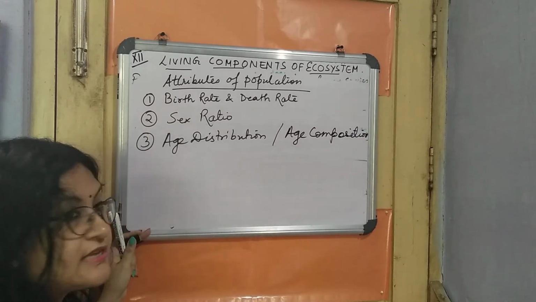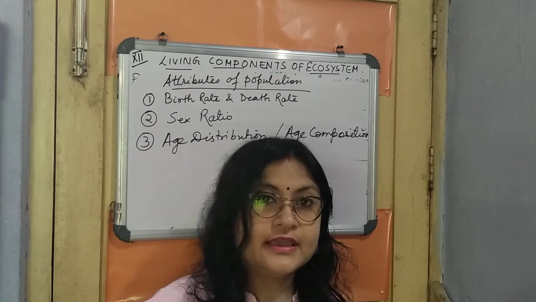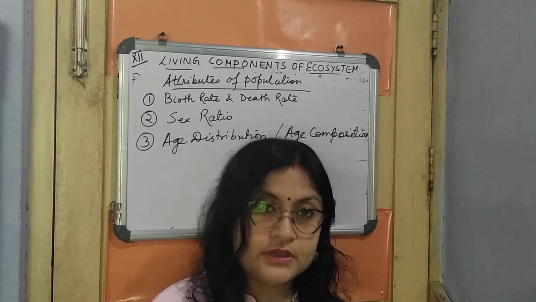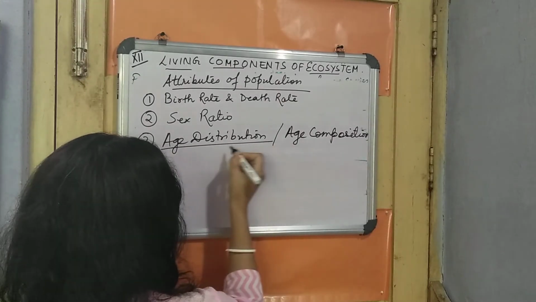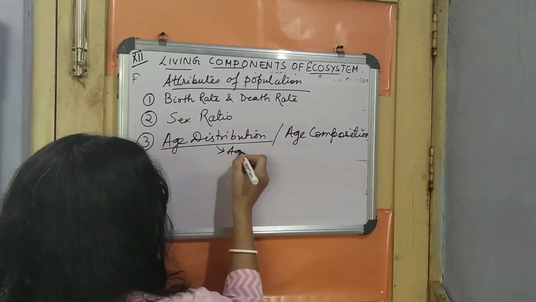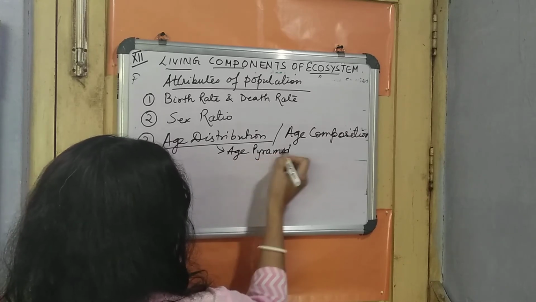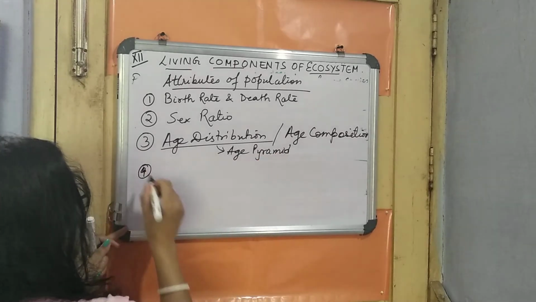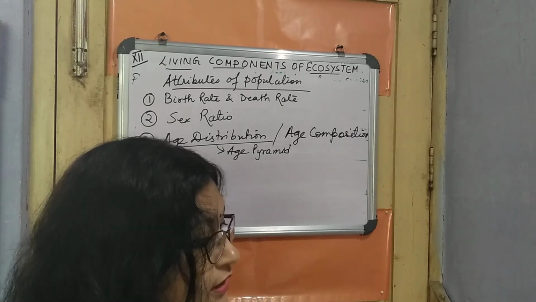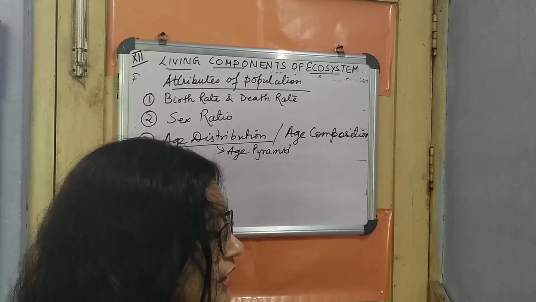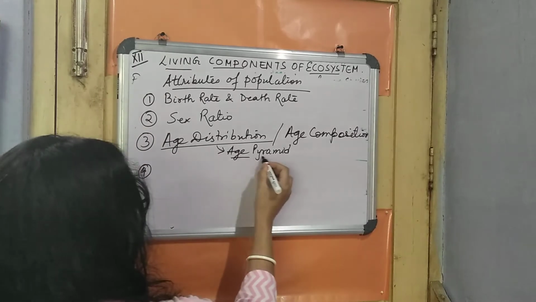When we learn age distribution and age composition, we have to know another particular thing, that is the age pyramid. So in this age distribution, the age pyramid will come. So number 1 is the birth rate and death rate, number 2 is the sex ratio, followed by the age distribution, and number 3 also includes the age pyramid.